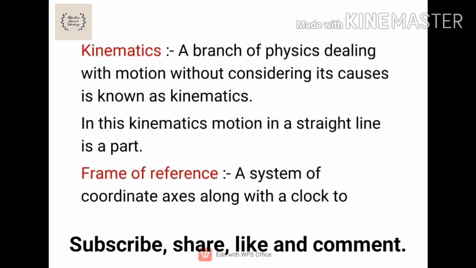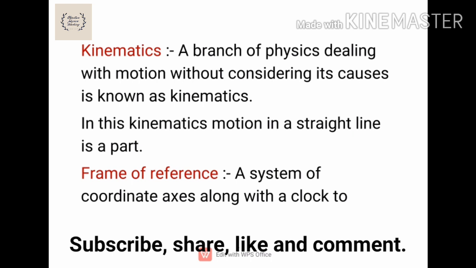To explain these concepts, first of all, we know about kinematics. A branch of physics dealing with the motion without considering its causes is known as kinematics. And in this kinematics, motion in a straight line is a part. And to explain the motion of bodies in this kinematics chapter, one reference is needed.